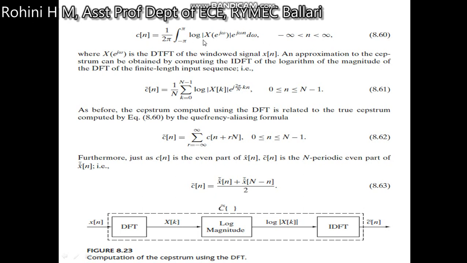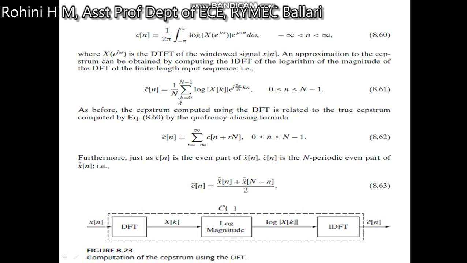So c of n, this is the basic definition, is 1 over 2 pi integration from minus pi to pi of log of X of e to the power of j omega into this expression. Here X of e to the power of j omega is the discrete time Fourier transformation of a windowed signal x of n. An approximation to the cepstrum can be obtained by computing the inverse discrete time Fourier transformation of the logarithm of the magnitude of the discrete Fourier transformation of the finite length input sequence, that is c_R of n.